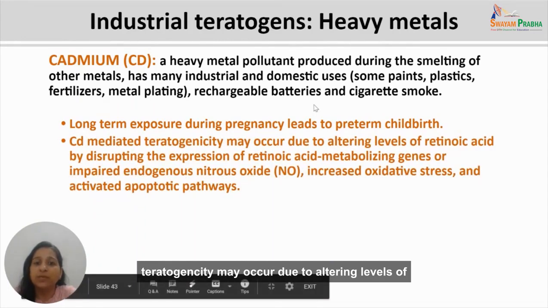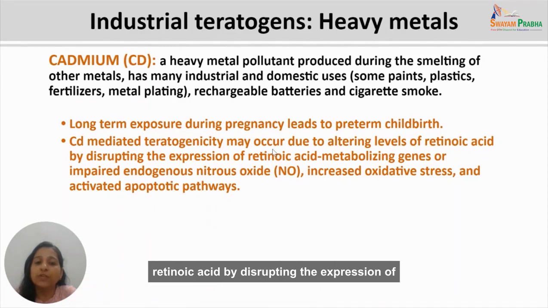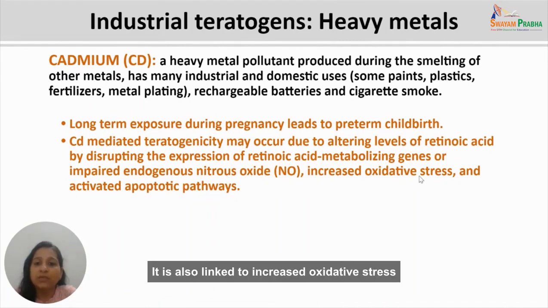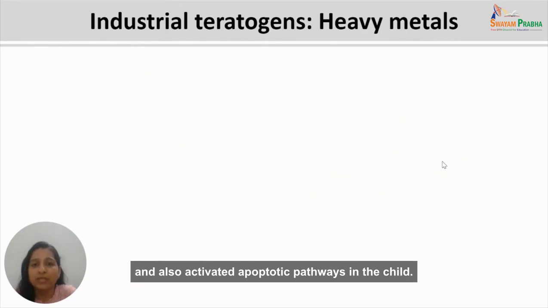Cadmium-mediated teratogenicity may occur due to altering levels of retinoic acid by disrupting the expression of retinoic acid metabolizing genes or impaired endogenous nitric oxide. It is also linked to increased oxidative stress and also activated apoptotic pathways in the child.